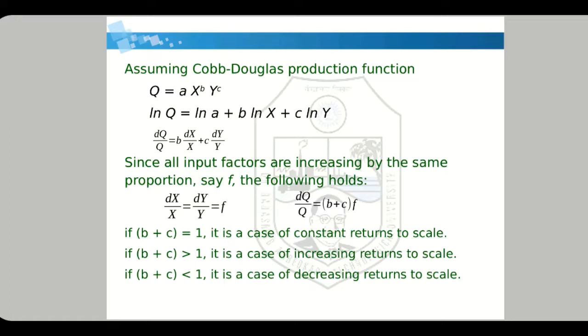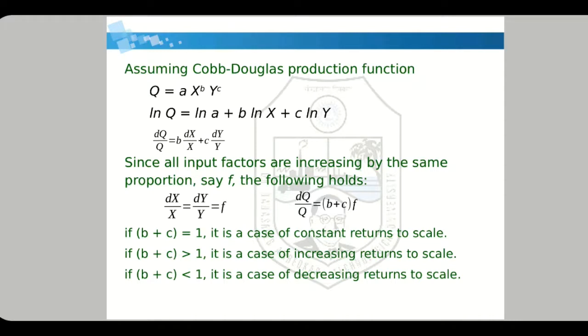Since all input factors are increasing by the same proportion, say f, the following holds: x and y are changing by the same percentage or the same proportion. Then you can say dx by x, that is the change in x, equals dy by y, that is the change in y, equals f.